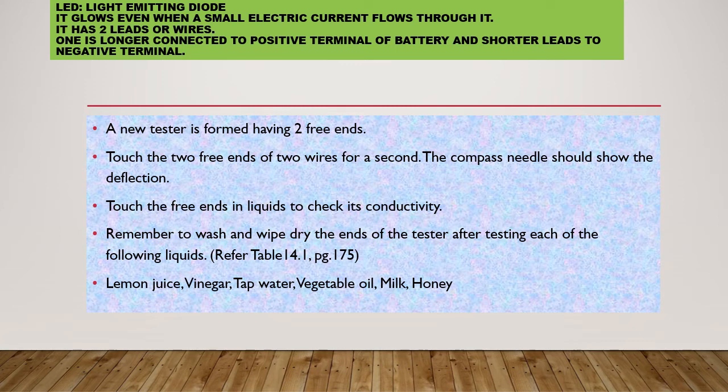So on the top in green color, what is given? A short note about LED light. What is the LED full form? Light emitting diode, which has two free wires which are called leads. One is longer and another one is shorter. So whenever you are connecting an LED bulb to an electrical connection, always remember to connect its longer end to the positive terminal of the battery and the shorter one to the negative terminal. Then only it will work. We'll move to the next slide now.